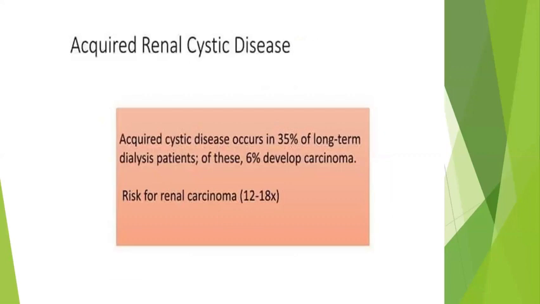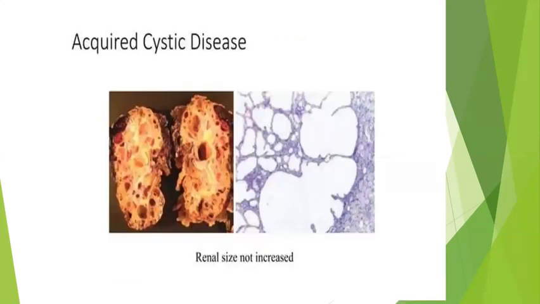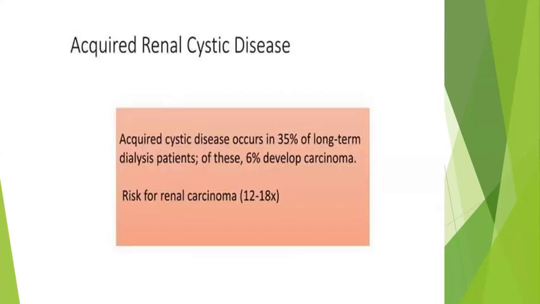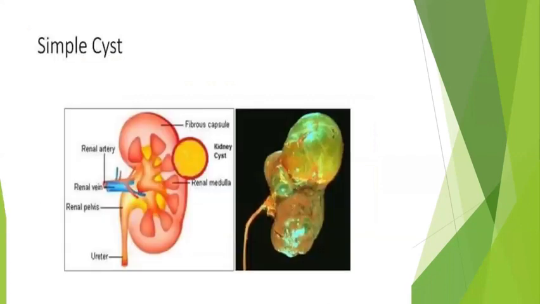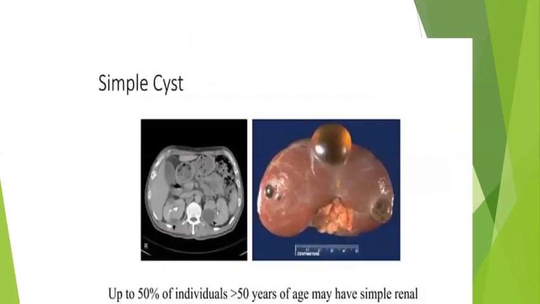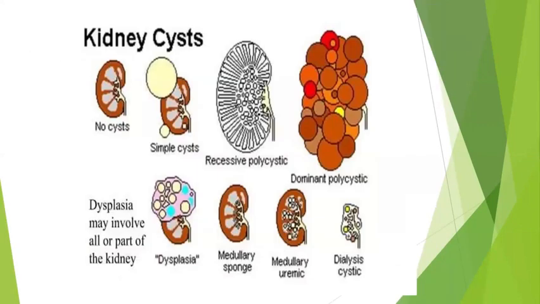The last important cyst will be the acquired renal cystic disease, which is usually associated with malignancies, or sometimes with cysts occurring because of recurrent infections or chronic pyelonephritis, leading to acquired renal cystic disease. They are more prone to develop renal cell carcinomas. The simple cyst, as I told you previously, is only a retention cyst in the cortex, which is usually asymptomatic and does not affect any kind of renal function. So that will be the simple cyst.